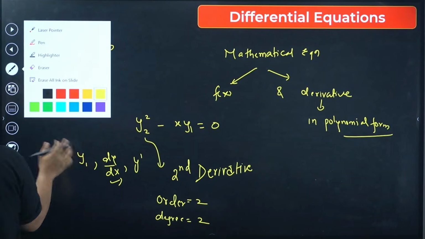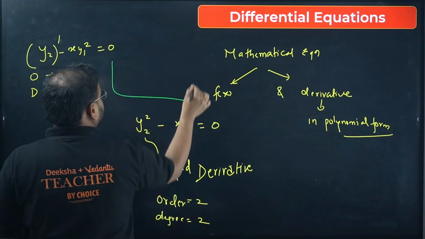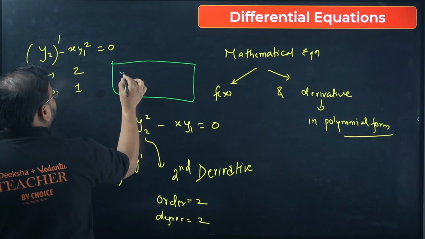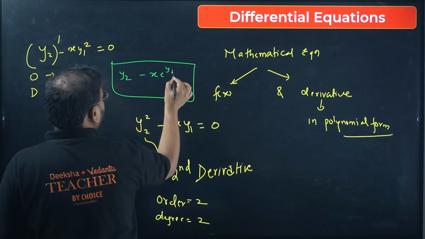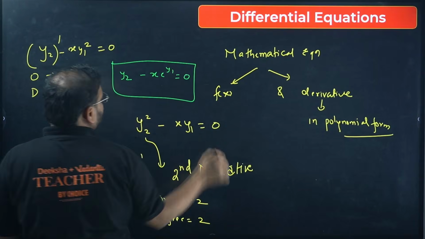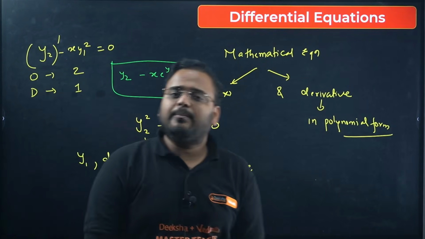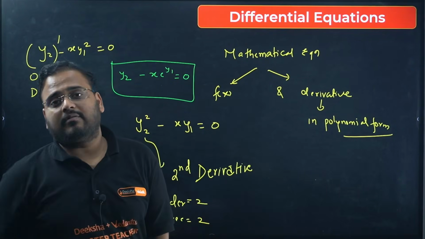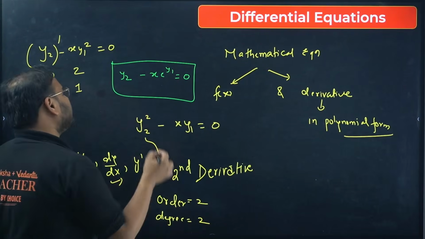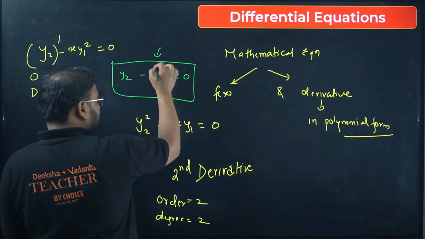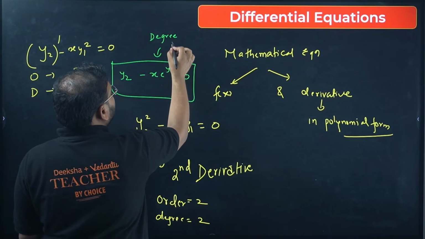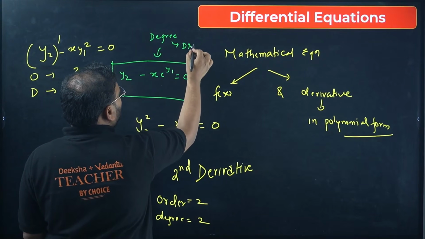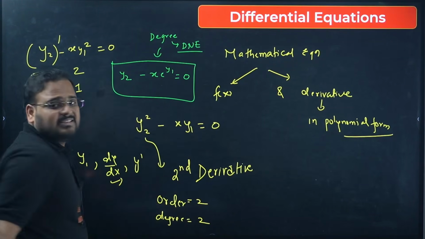Example, let's say I have y2 minus x e power y1. What does it mean? An exponential function is involved in the derivative. When that happens, this will be a differential equation with degree undefined. Degree does not exist. Is it clear?